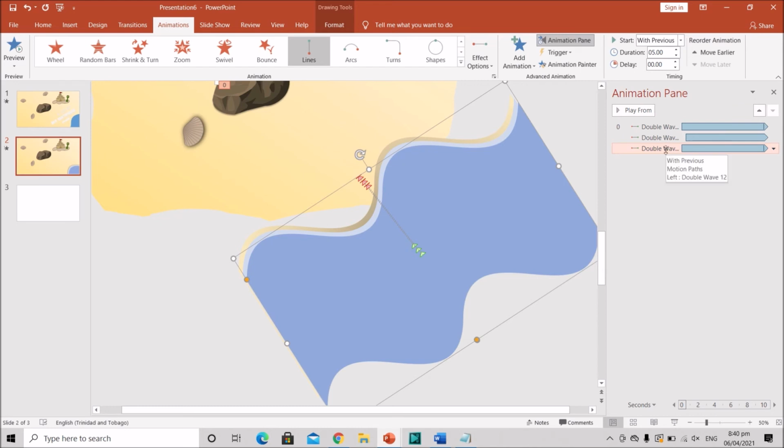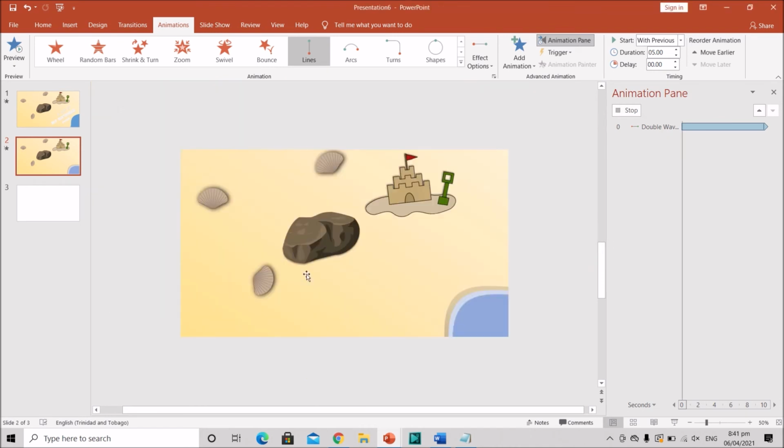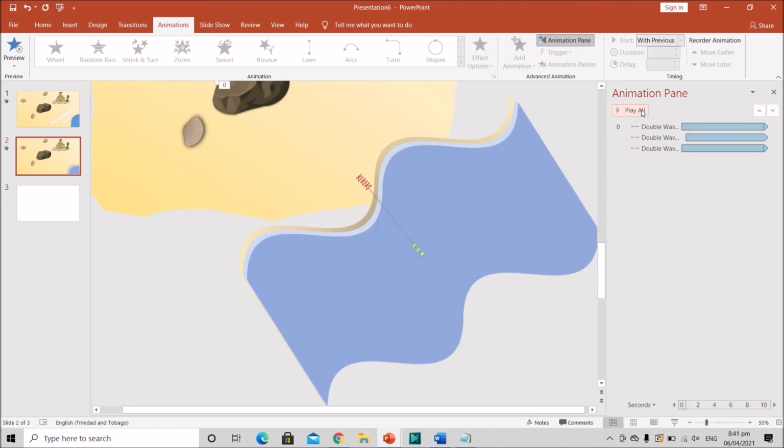And it will be playing with previous, and I'm going to double click on this one, and under smooth start and smooth end, I'm just going to change this to about 1 second. And let's just check it out and see.